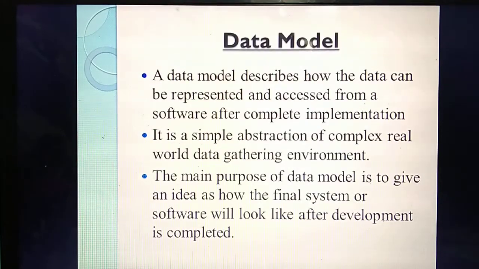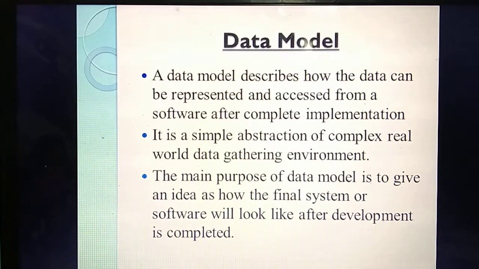Next we are going to study one important 5-mark question. Very, very important 5-mark question. Some questions I say are very, very important, again and again I am telling. String operators, very important question. Then set operators, very important question. This data model, very important question. So please understand and study now itself.